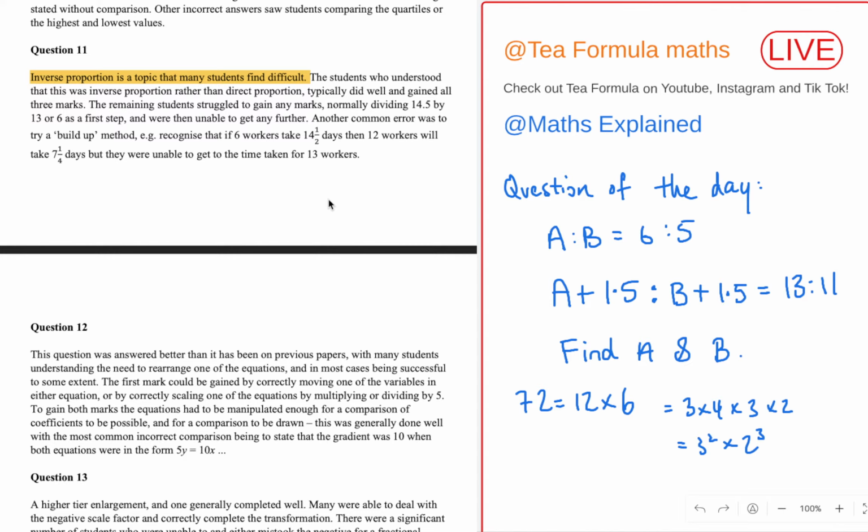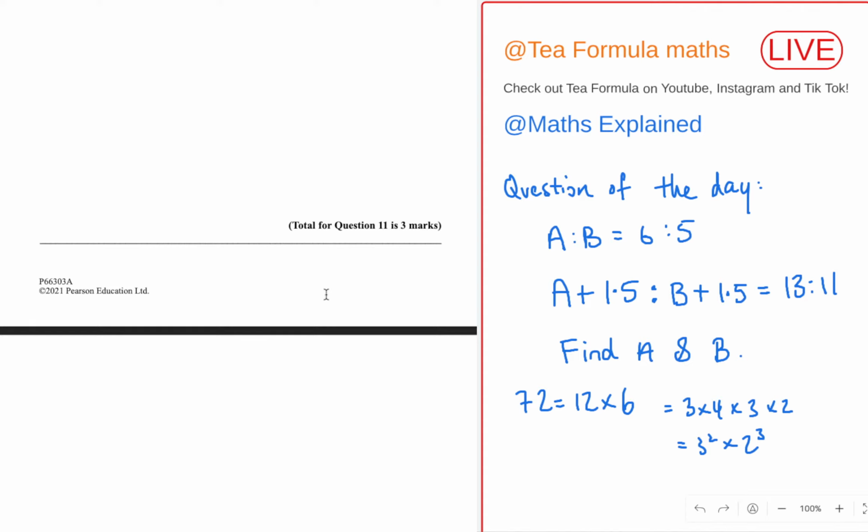Question 12 was fine, although they said it was answered better than in previous papers, so it's good to see that improvement. Question 12 was about lines and straight line graphs, and show that these two lines are parallel, finding the gradient. We could have asked a much worse question, to be honest. Yeah, sometimes they can be tricky.